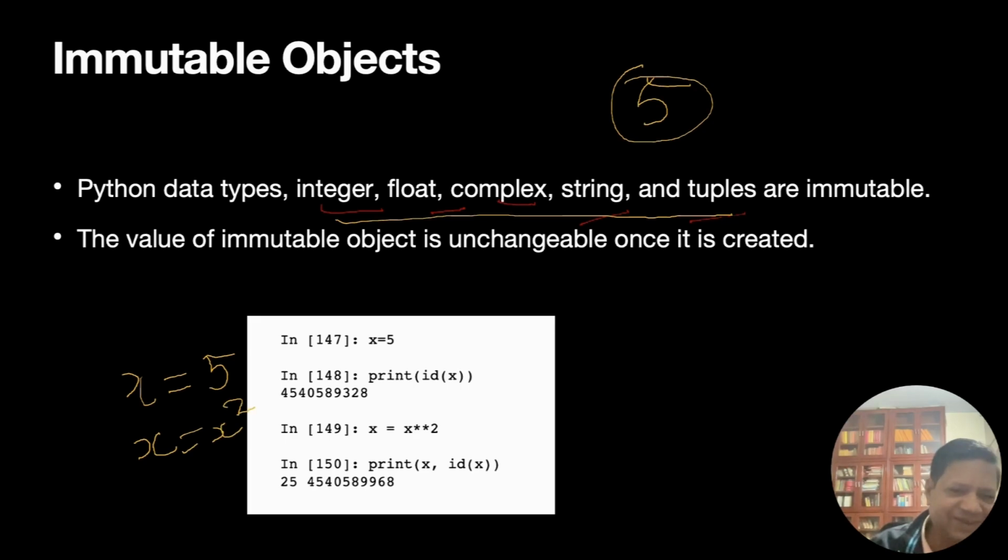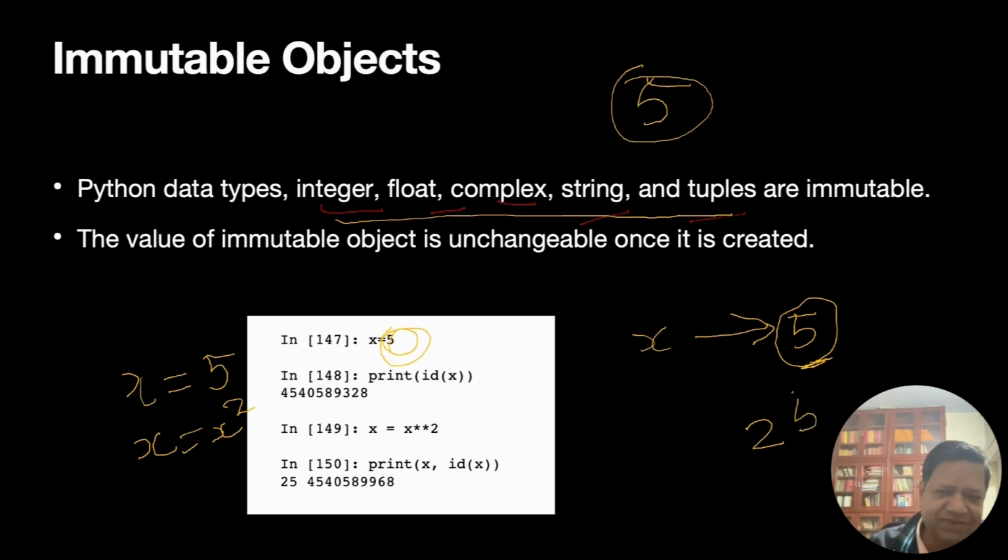okay, I'm just not writing star 2, so it would be pointing to the same location. The x location does not change because it is a value type variable. Here this object 5 is sacred. This 5 is sacred, and x is pointing to this 5. But when I say x squared, this object 5 cannot change. So we create a new number called 25, a new object called 25.